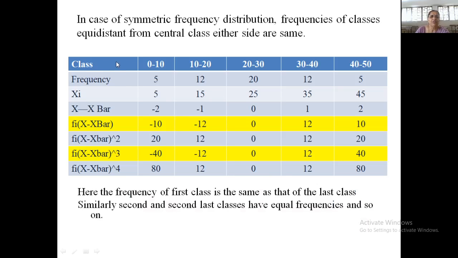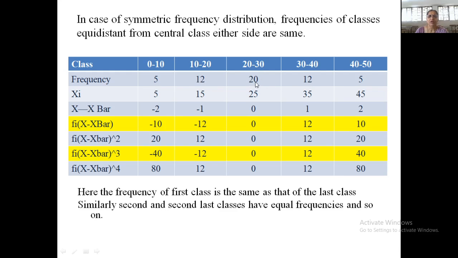Now if you draw this particular frequency curve, suppose your classes are 0 to 10, 10 to 20, 20 to 30, 30 to 40, 40 to 50, and your frequencies are 5, 12, 20, 12 and 5.